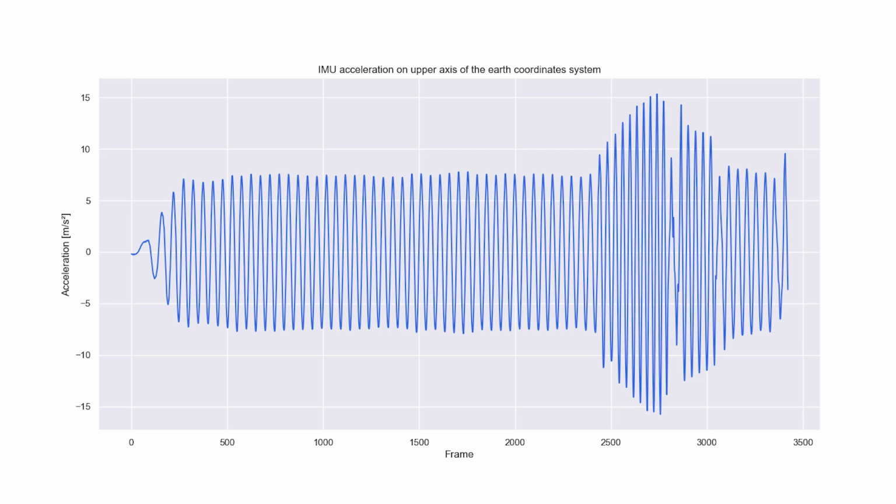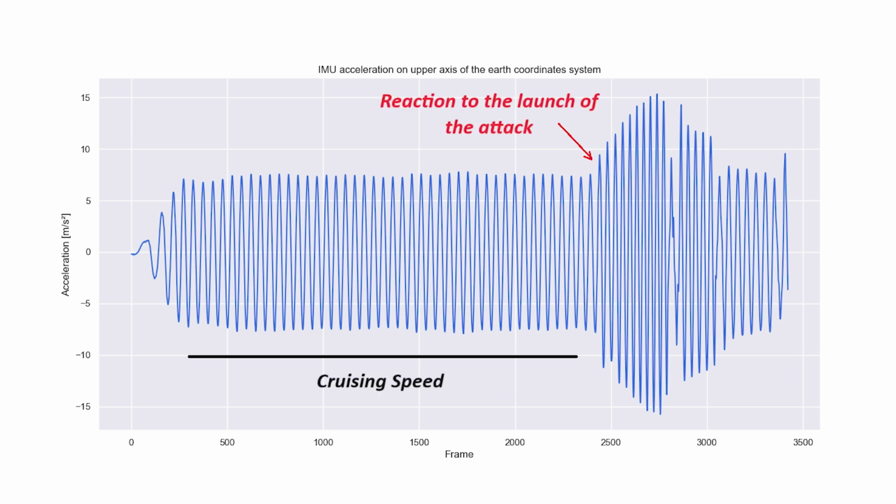Concerning the data analysis, the IMU sensor will give us data about cadence of the cyclist. This data can be analyzed to determine what is the reaction time of the cyclist when the avatar in front of him launches the attack. And we can compare this reaction time between trials where the launch of an attack is amplified or not.